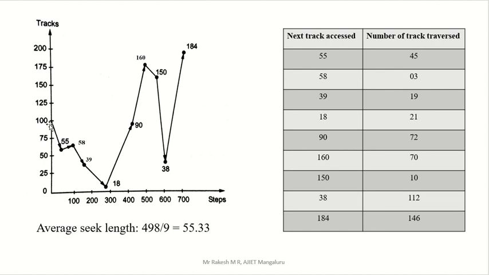First, from 100 you started, right? So from 100, the next movement is 55. Right here, 55. Okay, 100 is where you started, that you have to consider, that is the default.